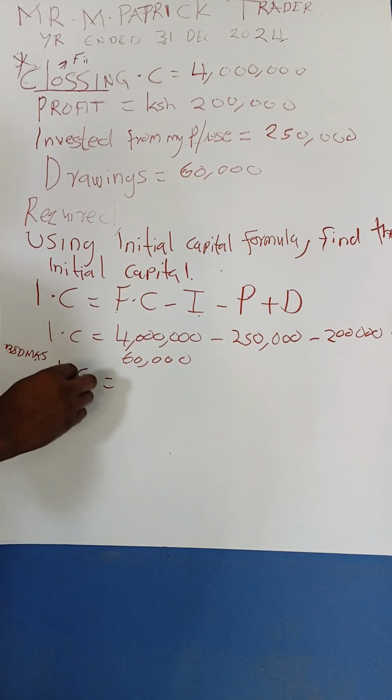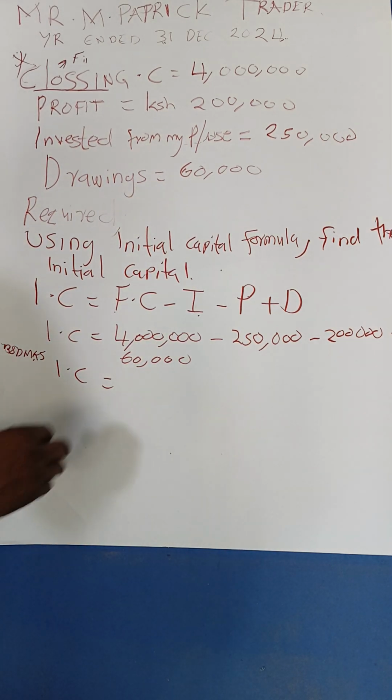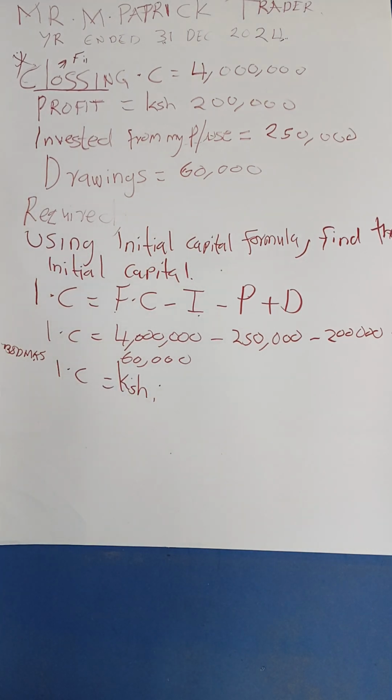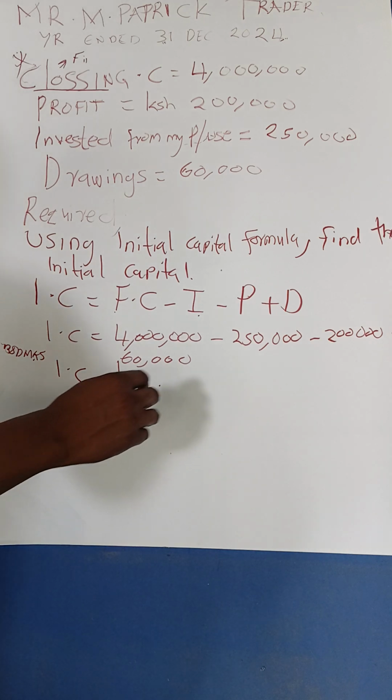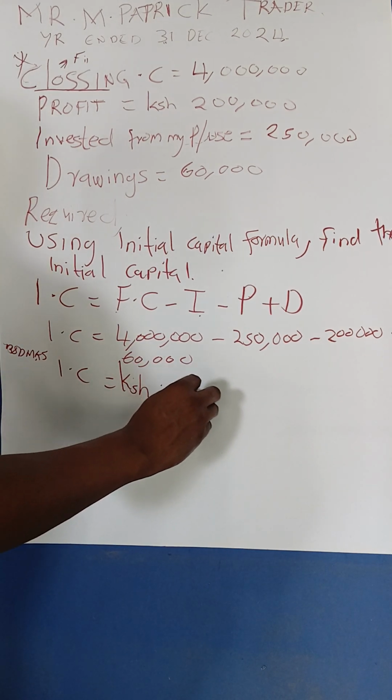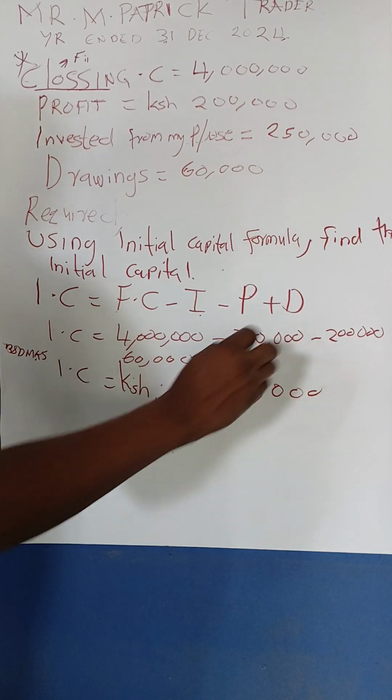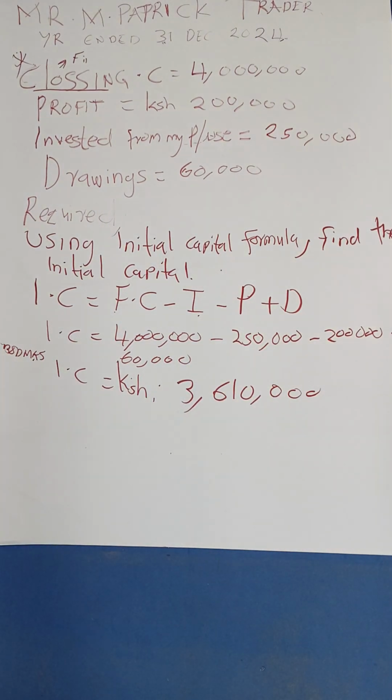After we have done that, we have the initial capital. I started the business with the amount of 3,610,000. So that is the initial capital, the amount that we started the business with.